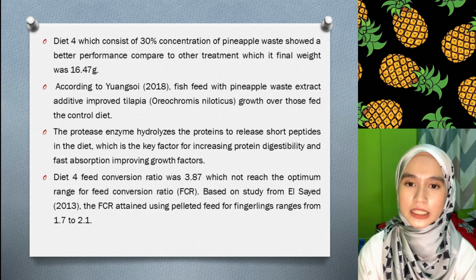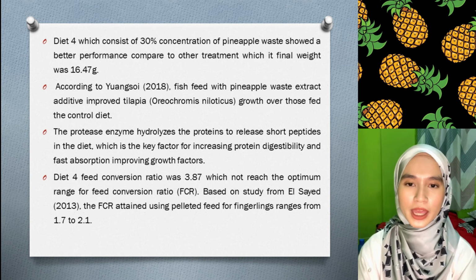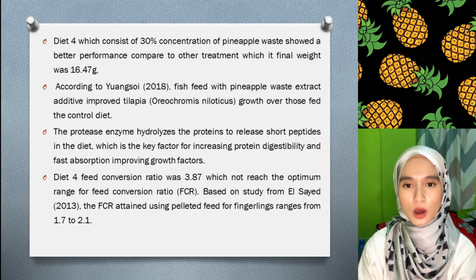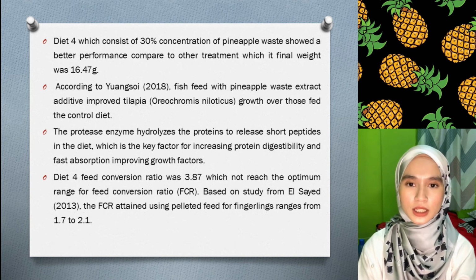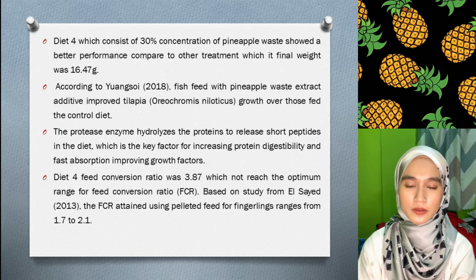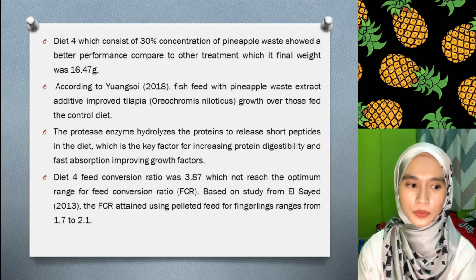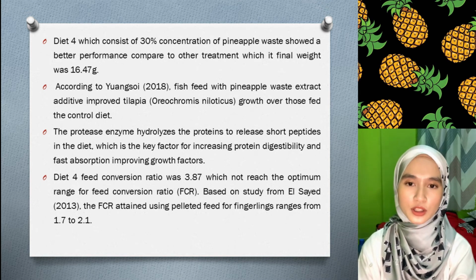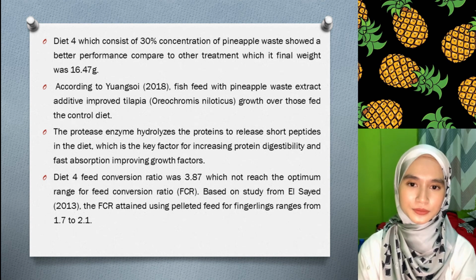Diet 4 feed conversion ratio was 3.87, which did not reach the optimal range for feed conversion ratio. Based on the study from El Sayed, the FCR attained using pellet feed for fingerlings ranges from 1.7 to 2.1.